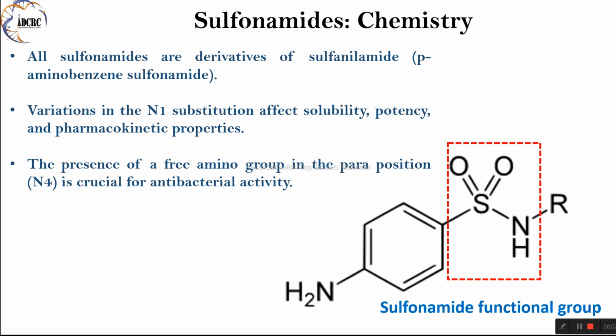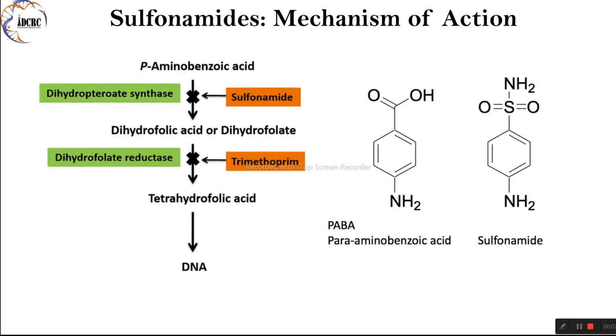Sulfonamides. Mechanism of action. Here's the clever trick behind how sulfa drugs work. They exert their antimicrobial effects by targeting bacterial folate synthesis, an essential metabolic pathway crucial for bacterial growth and replication. Bacteria, unlike humans, must synthesize their own folate, vitamin B9, which is essential for the synthesis of DNA, RNA, and proteins. One of the key steps in folate synthesis involves the conversion of p-aminobenzoic acid (PABA) to dihydropteroic acid by